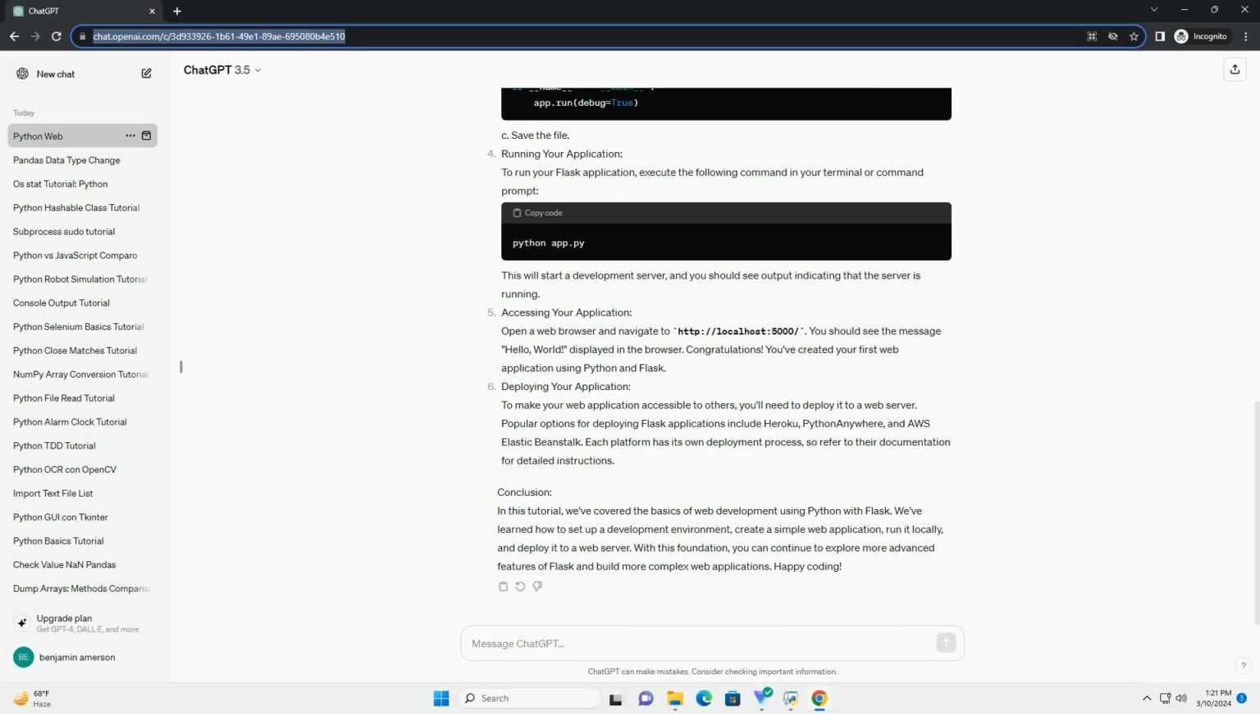Install Python. If you haven't already, download and install Python from the official website, https://www.python.org. Install Flask. You can install Flask using pip, Python's package manager, by running the following command in your terminal or command prompt. Choose a text editor or IDE. Choose a text editor or integrated development environment, IDE, for writing your code. Popular choices include Visual Studio Code, Sublime Text, and PyCharm.